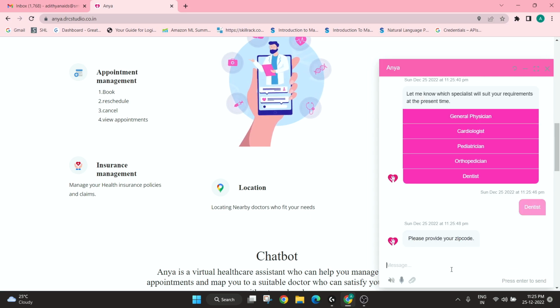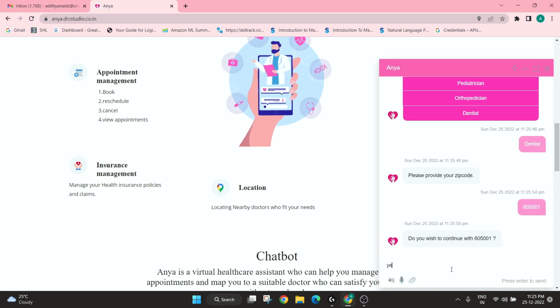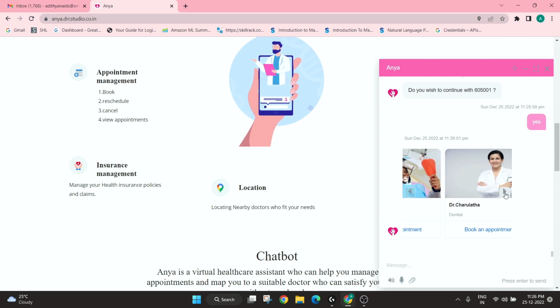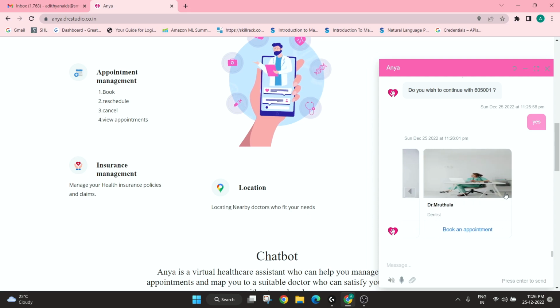So the zip code where I'm currently at is. So we can see that these dentists are available near me. So I can also book an appointment with them from here itself.